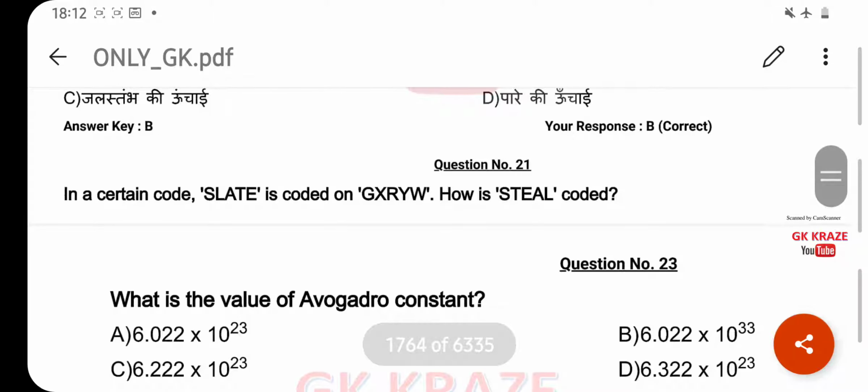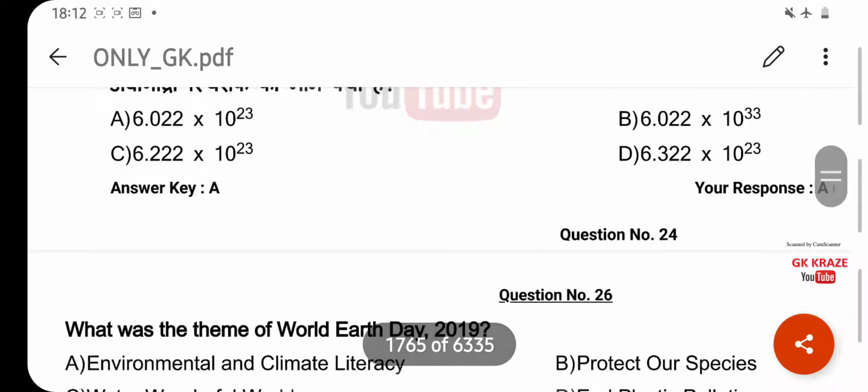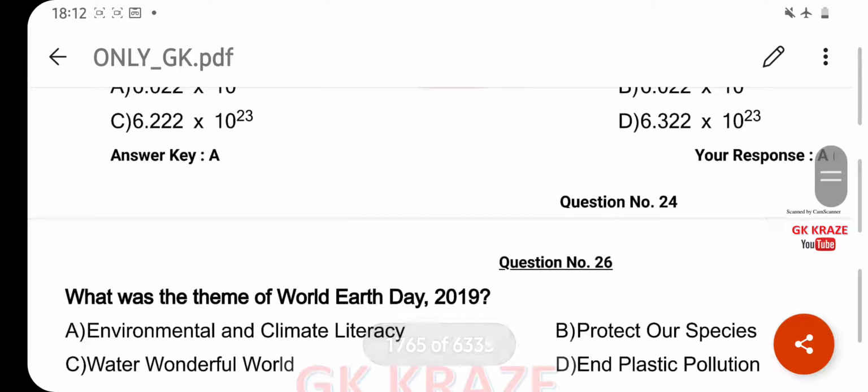What is the value of Avogadro's constant? Your right answer is 6.022 × 10^23. Option A. What is the theme of World Earth Day 2019? Your right answer is protect our species. Option B.